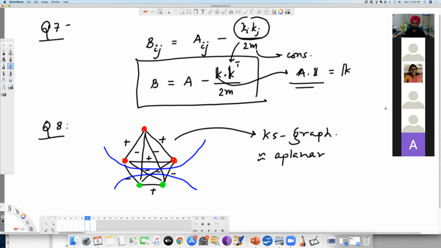And likewise, we also need to talk about some of the algorithms. For example, how do we calculate shortest paths in a network? We will look at the complexity of certain calculations. For example, when you calculate the betweenness of nodes, how much computational time it is going to take. Likewise, a few other algorithms. Okay, so that will be on top of the syllabus. We'll see whether we want to include those things in the exam or not. But I think we will have time to discuss these things.